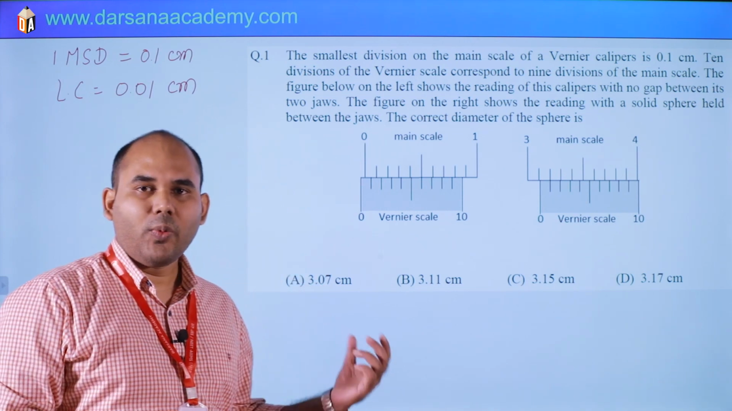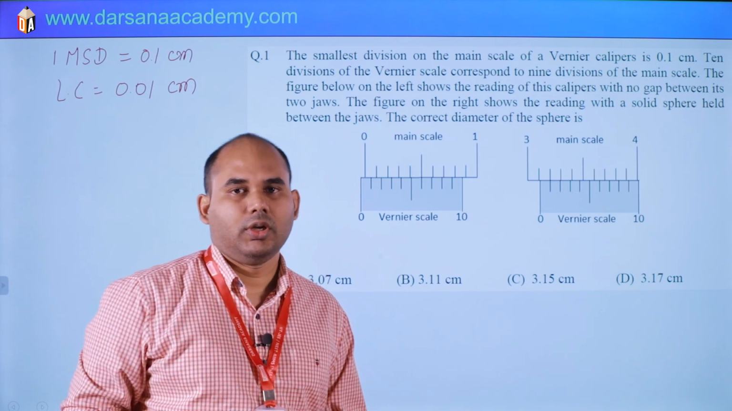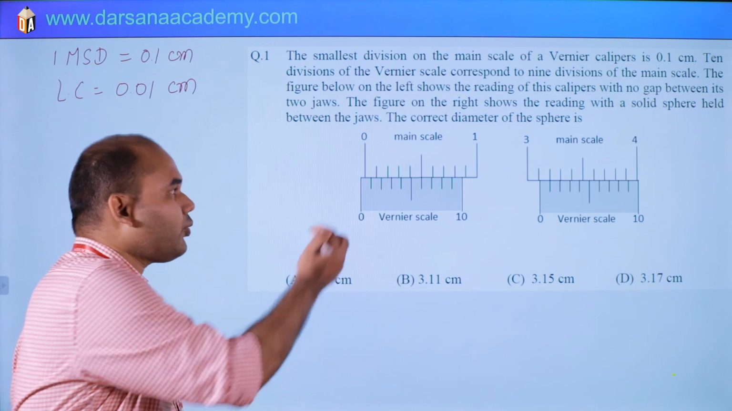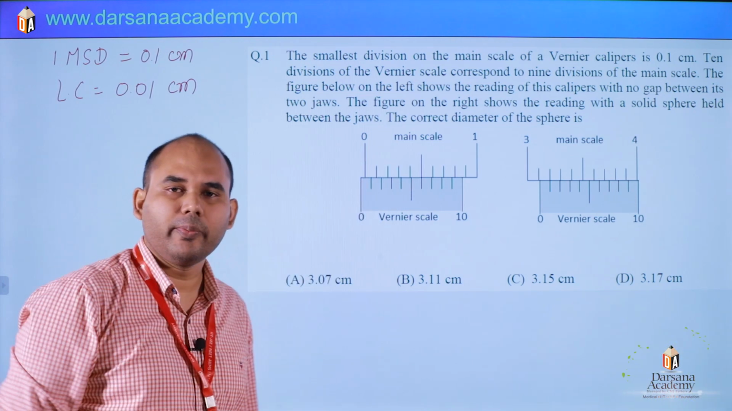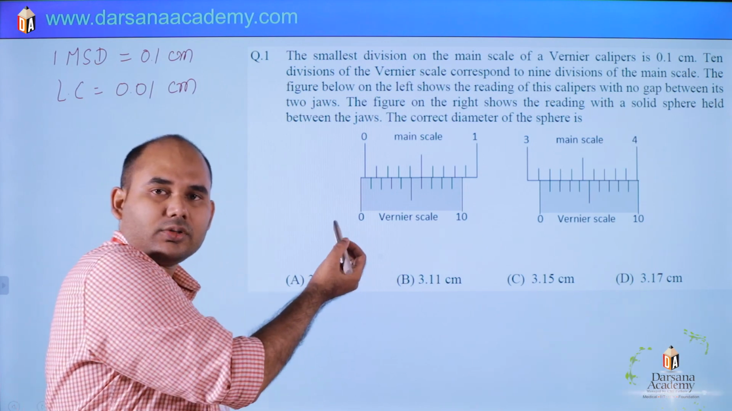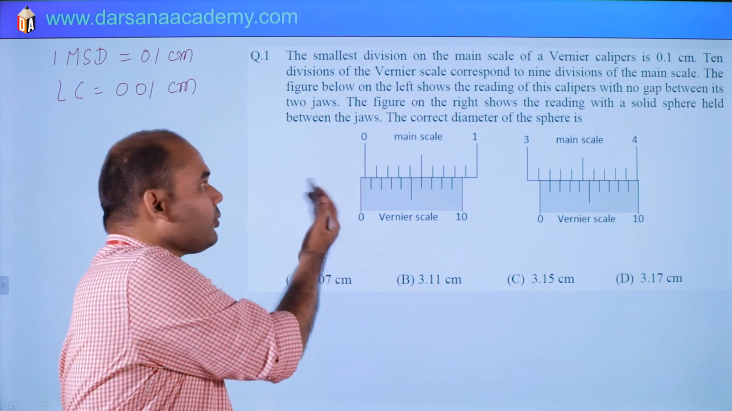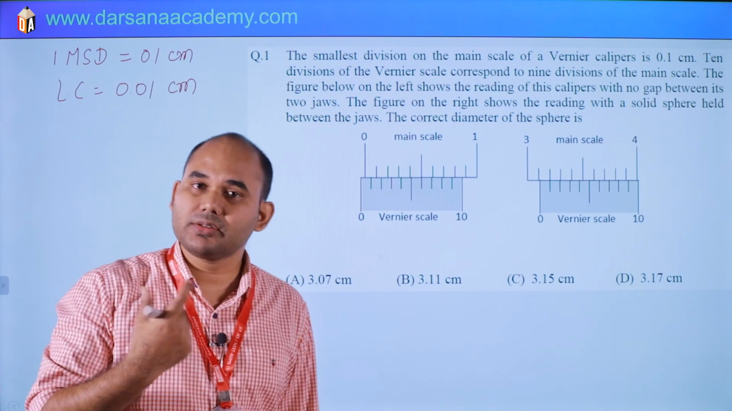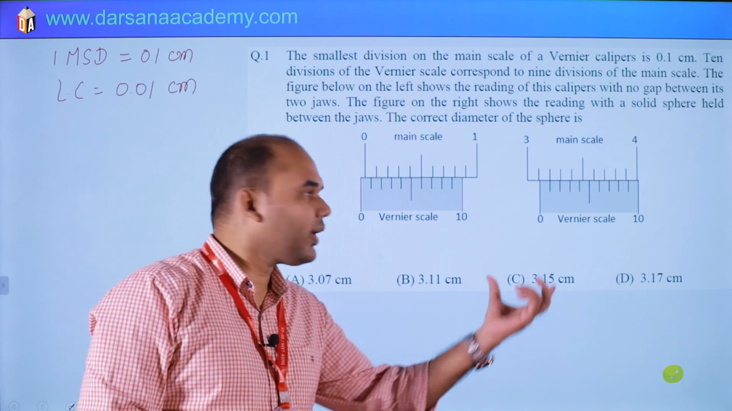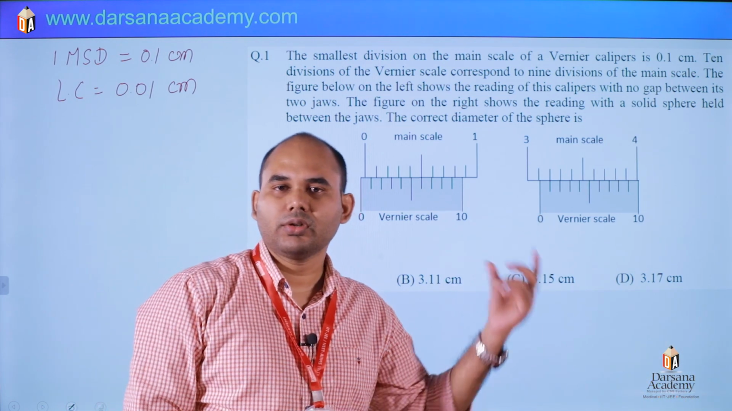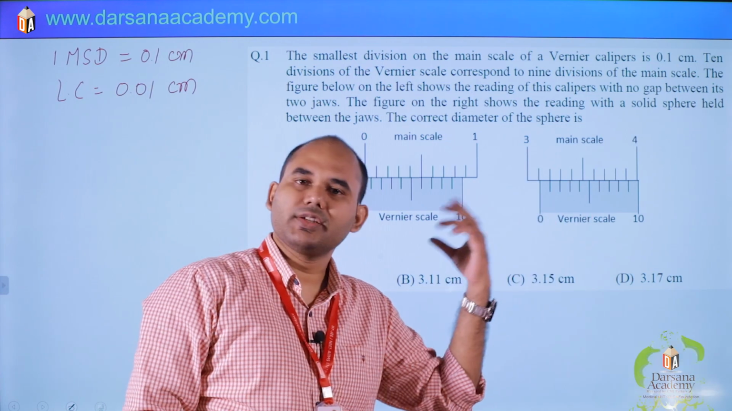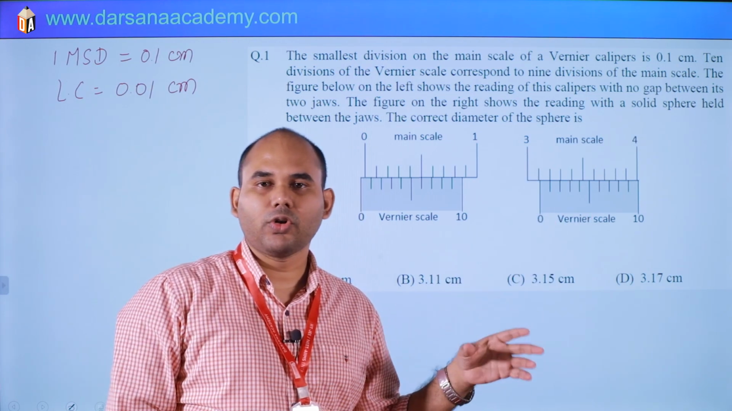Then it is given that when there is nothing between the jaws, this is the reading. Means we are still getting some reading. The zeros of both main scale and vernier scale should match, but here they are not matching. The vernier scale zero is behind the main scale zero, which means there is some error, called zero error. The second figure is for the reading. It shows 3.1 and something vernier scale reading, and we have to find the reading.